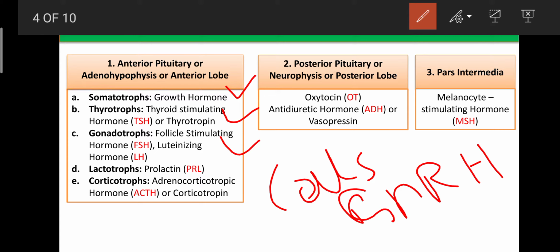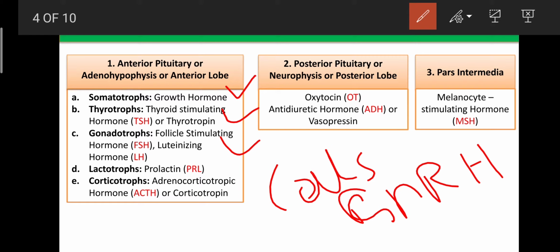Like that, the third cells, the gonadotropes, receive the gonadotropin releasing hormone, or gonadotropin releasing factor, from the hypothalamus. That factor reaches the gonadotrope cells, which are then involved in the synthesis of follicle stimulating hormone, FSH, and luteinizing hormone, LH. These FSH and LH further enter the ovaries and testes, where they enhance the secretion of testosterone, estrogen, and progesterone.